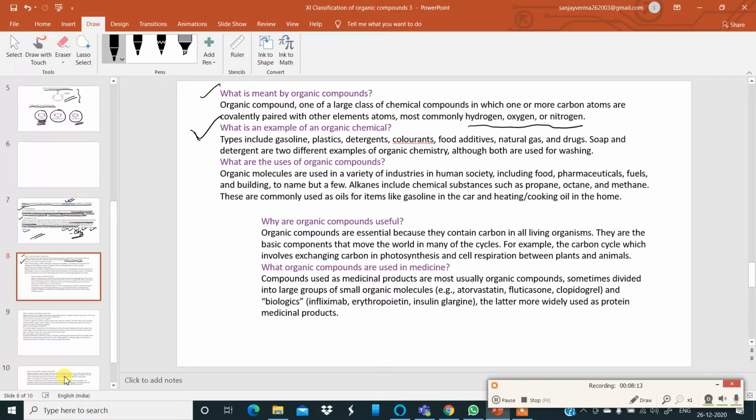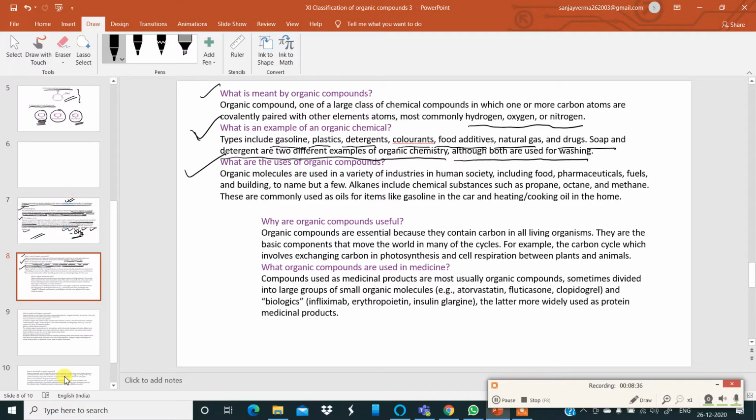Organic chemicals can include gasoline, plastics, polyvinyl chloride, detergents, colorants, food additives, natural gas, and drugs. Soap and detergent are two different examples of organic chemistry, although both are useful for washing.